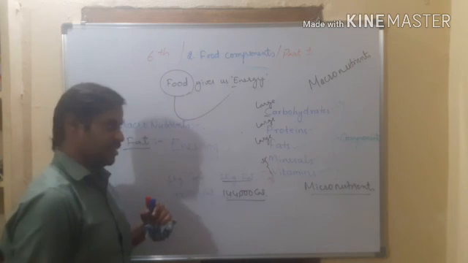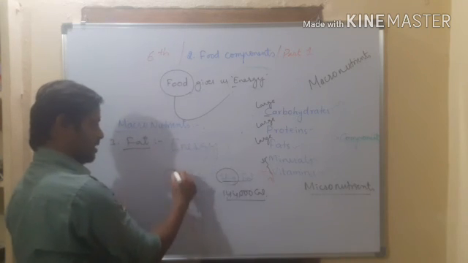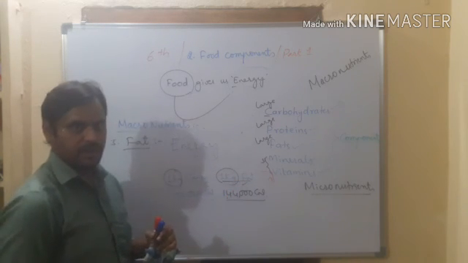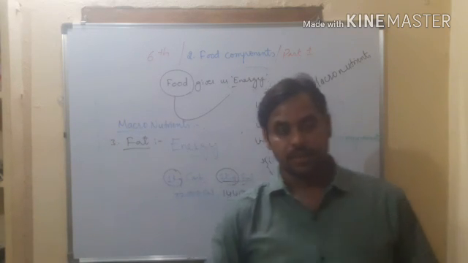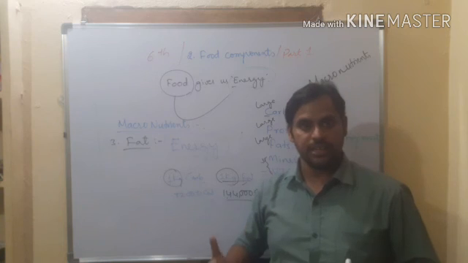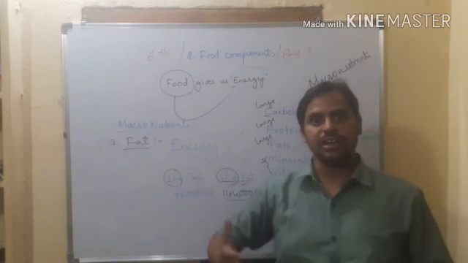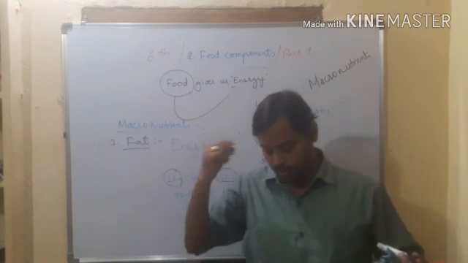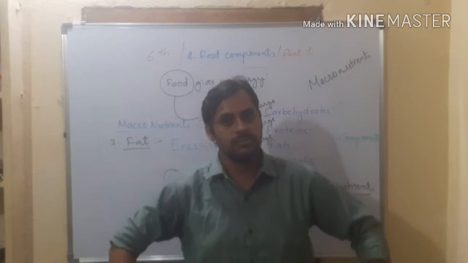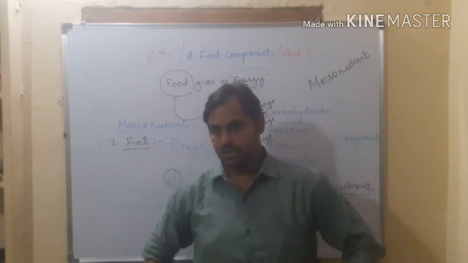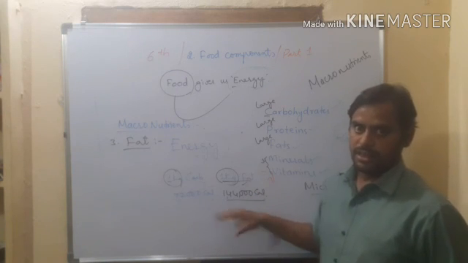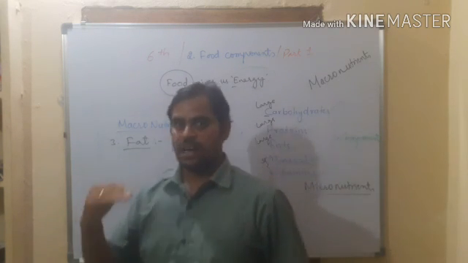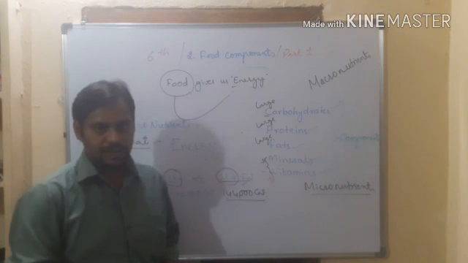Right? So if you eat fat regularly, it gives you energy, but you should do work with that energy. If you don't do the work, then fat accumulates in your body, and your body becomes fat. So that's why we should not eat more fat. In a week, twice or thrice only we should eat fat.